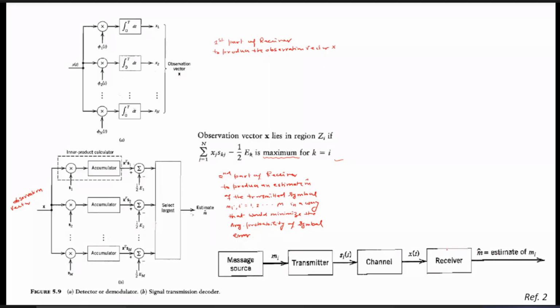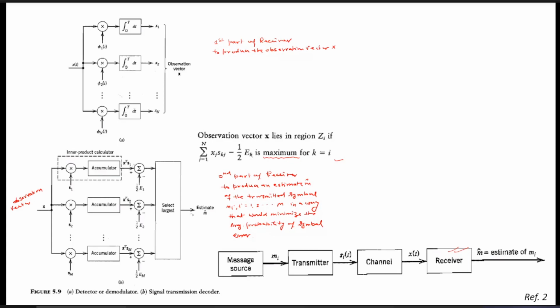That is called the correlator receiver. And one receiver we have already studied is the matched filter. There also we tried to minimize the probability of error to detect a particular signal being transmitted. Now we are going to study the correlation receivers. And later on we will see that this correlator receiver is nothing but the matched filter itself.